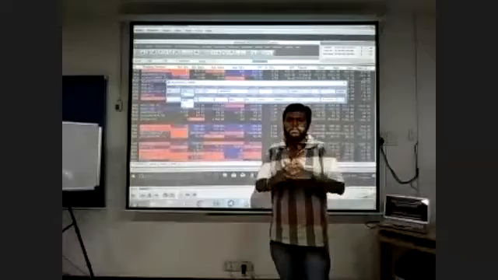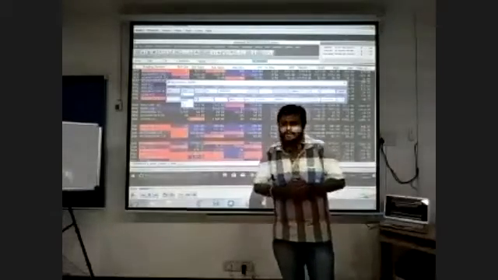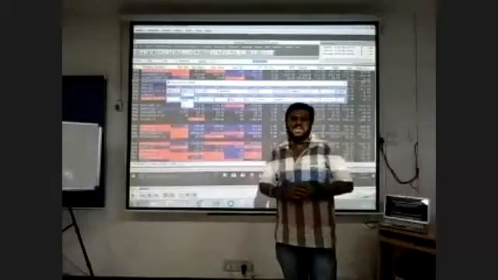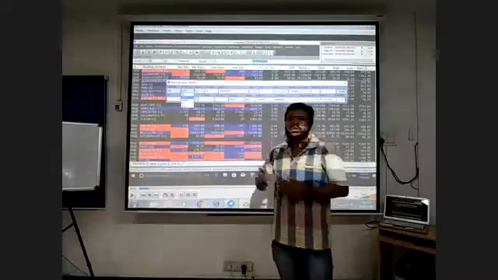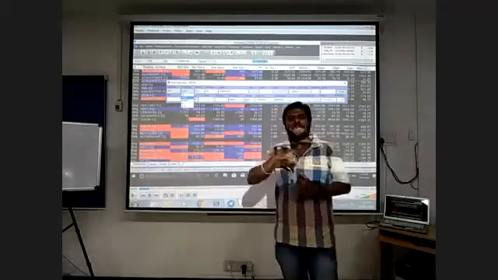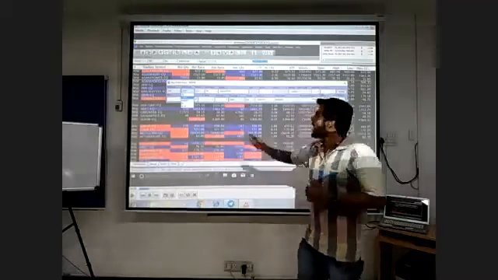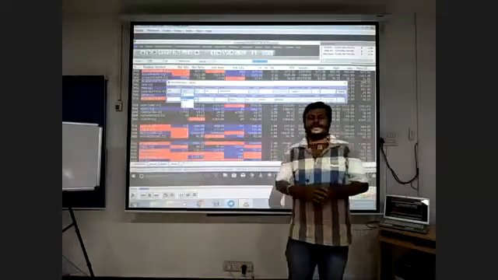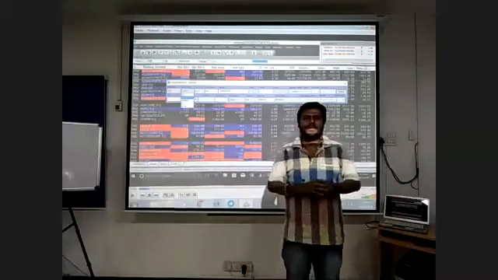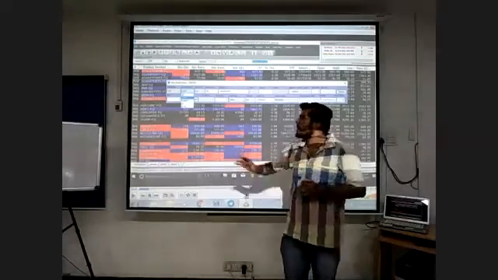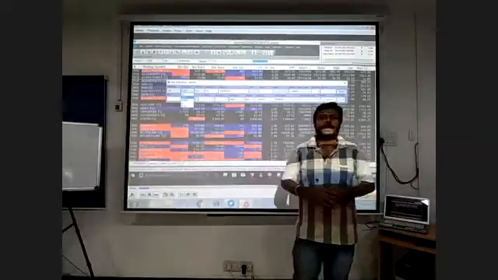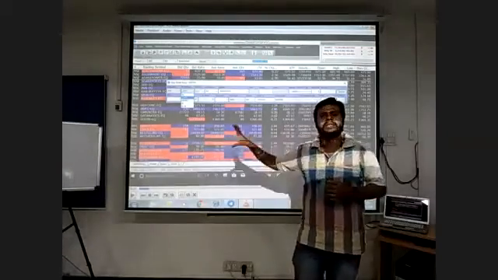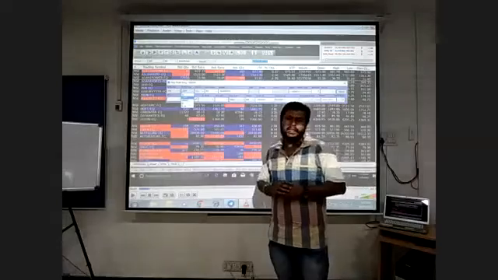For example, I am going to buy. During the time of buying, I will quote a lower price, so I am going to put 60 rupees. With the help of a limit order, I can put the price on my own. Once I put that, after that I have to give the quantity. By default, one quantity will be there. How much quantity do I require? That will be mentioned over there: 10, 20, 100. Depending upon the amount in my Demat account, I am able to buy the shares.